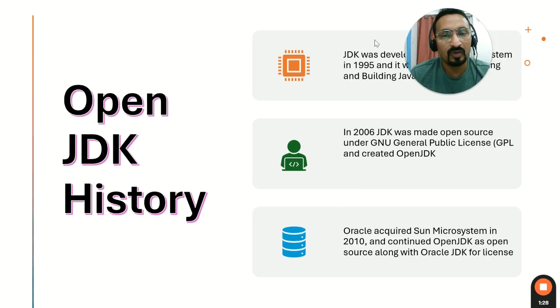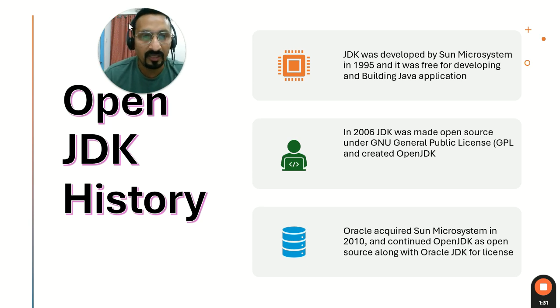We know JDK, or Java Development Kit, was developed by Sun Microsystems in 1995, and it was free for developing and building Java applications. In 1996, Sun Microsystems released the official JDK 1.0. In 2006, JDK was made open source under the GNU General Public License, and a project named OpenJDK was created.